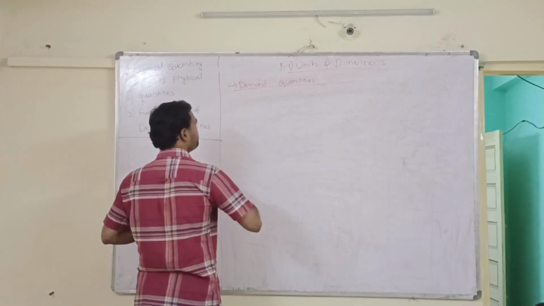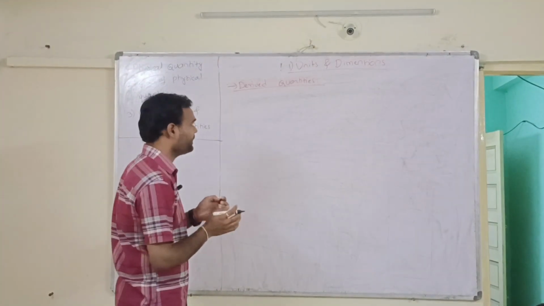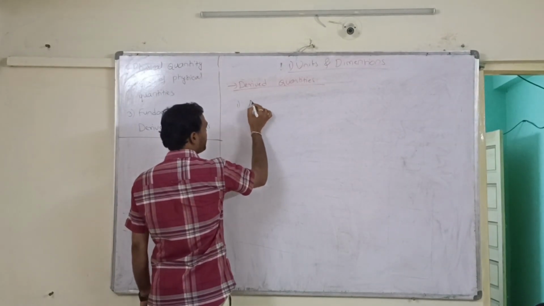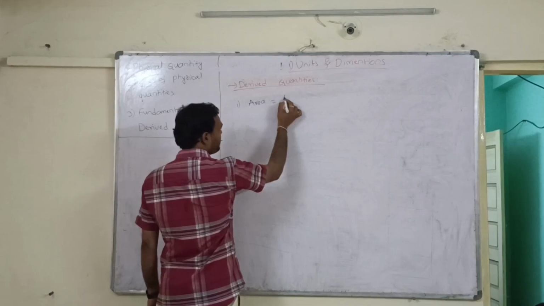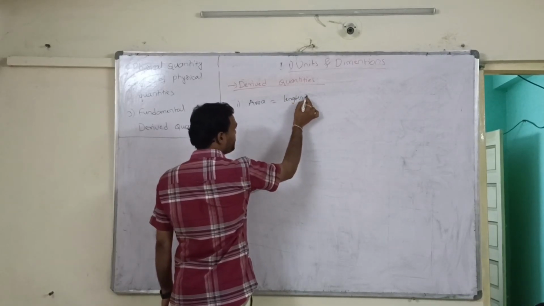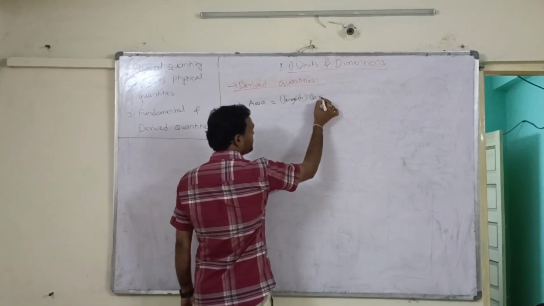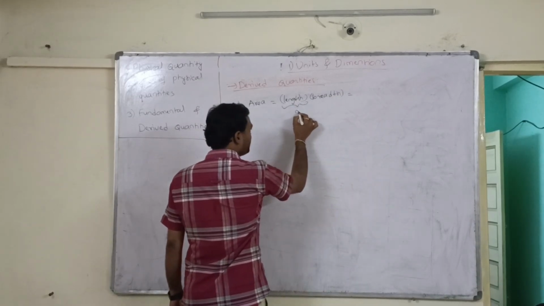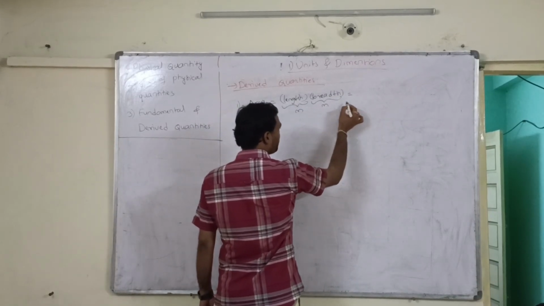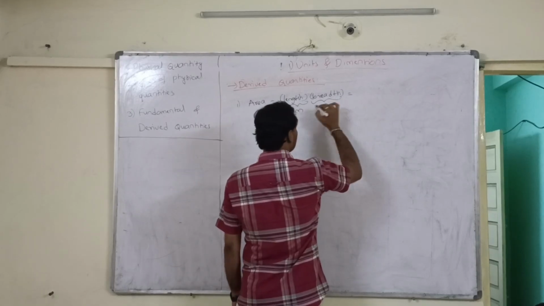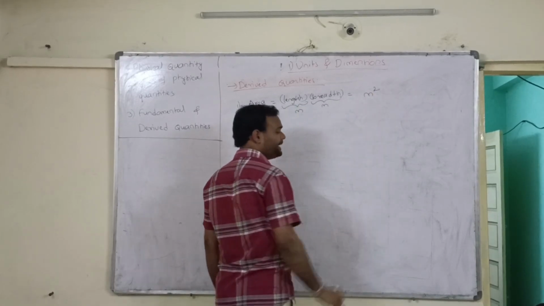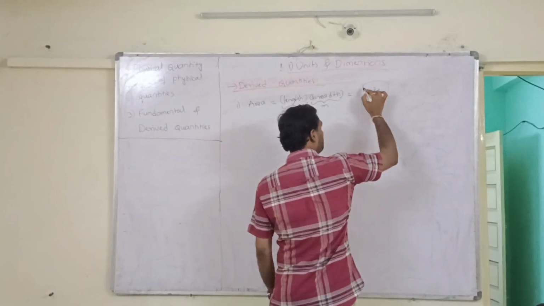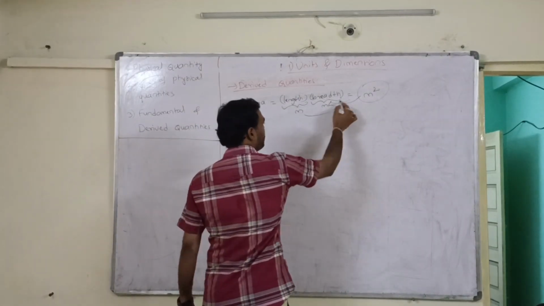So let us see what the different types of derived physical quantities are. First of all, let us take area. Area is length into breadth. Length is in meters, breadth is also in meters. So the total area has meter square as the unit, and this is derived with the help of these fundamental units.